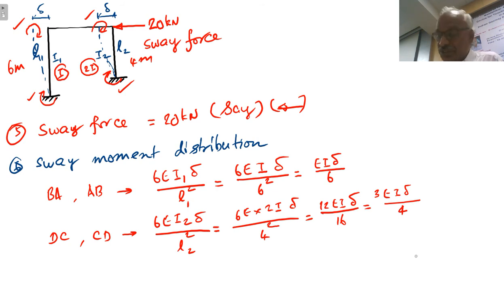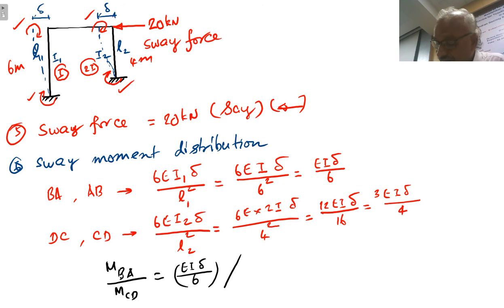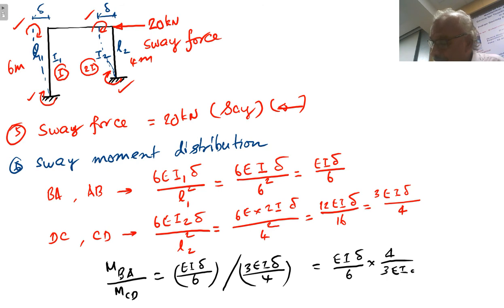So these are the support moments for the given lengths and given moments of inertia. We have to find the ratio, that is MBA by MCD, equal to EI delta by 6 divided by 3 EI delta by 4, which is equal to EI delta by 6 into 4 by 3 EI delta.